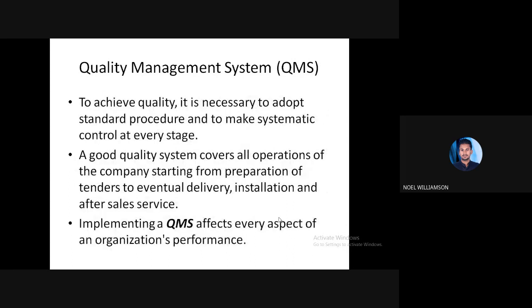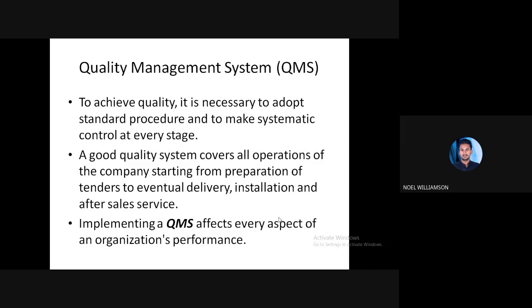In order to achieve the quality, it is necessary to adopt the standard procedures and to make systematic control at every stage. For managing the quality policies, we have to have a standard procedure, so that we can maintain a systematic control at each point of time, at every stage.